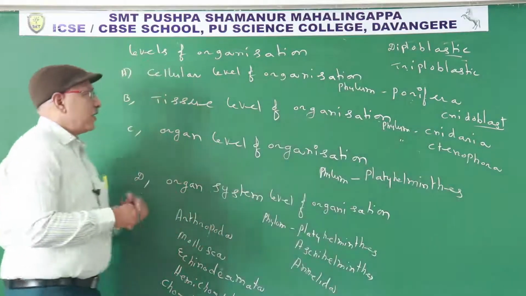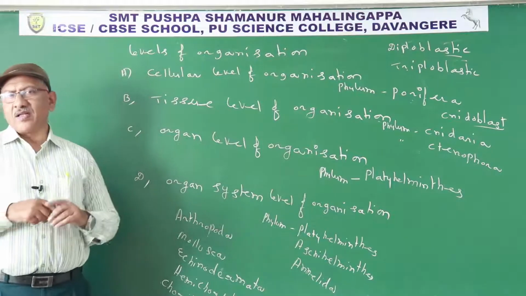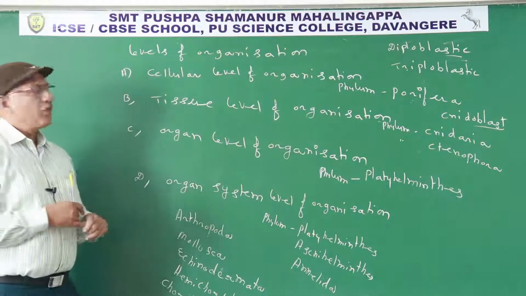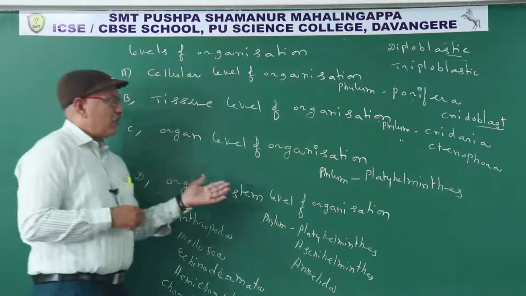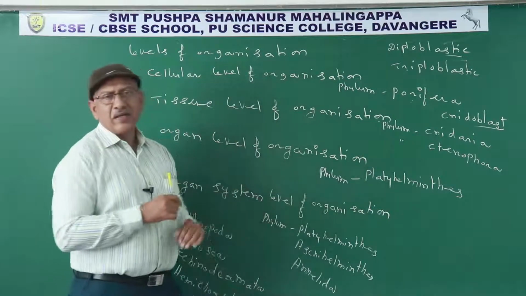Organ level of organization. In some organisms, different organs are present. Each organ perform a particular function. Is known as organ level of organization. Organ level of organization seen only few members of phylum Platyhelminthes.